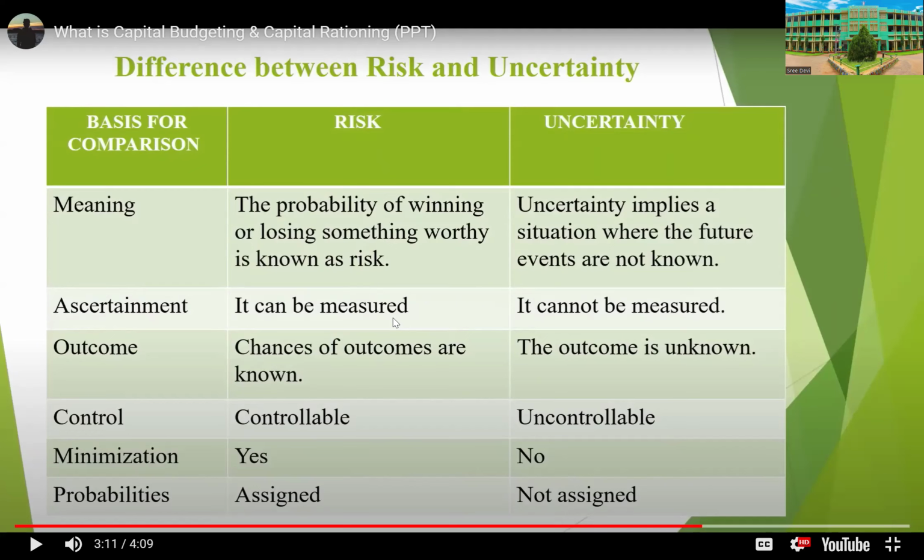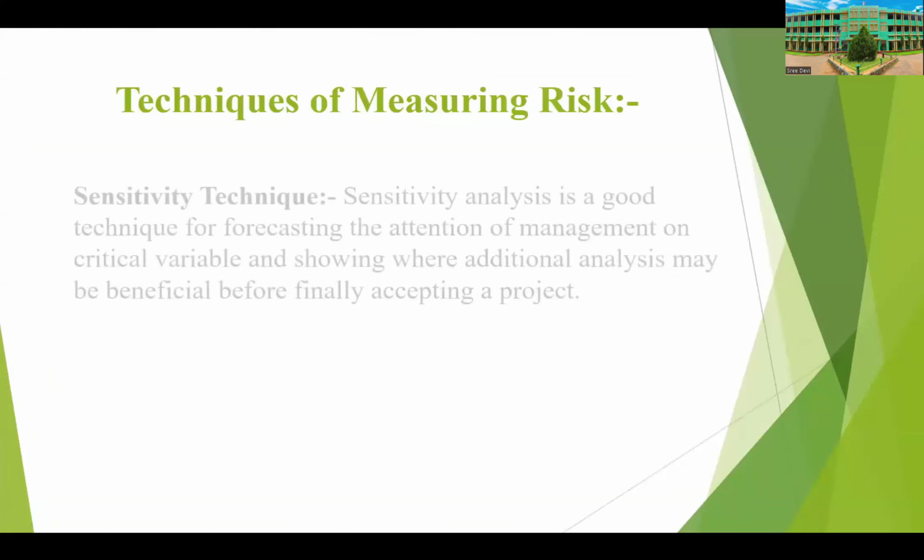Risk is controllable and uncertainty is uncontrollable. So minimization of risk, yes, we can minimize, but uncertainty, we don't know when it happens, so we can't minimize it. Probability is assigned to risk, but for uncertainty it is unknown, so it is not assigned. So these are the differences between risk and uncertainty.